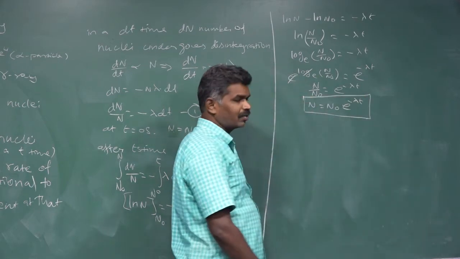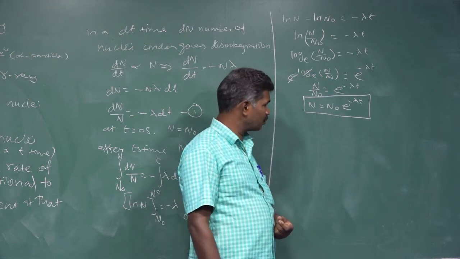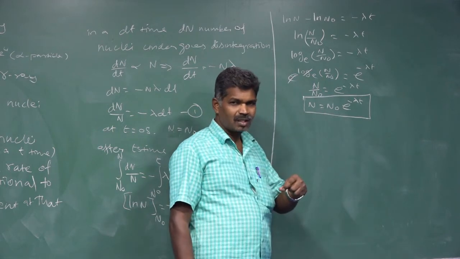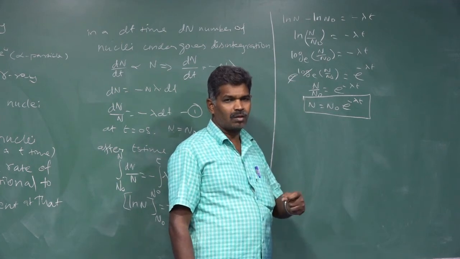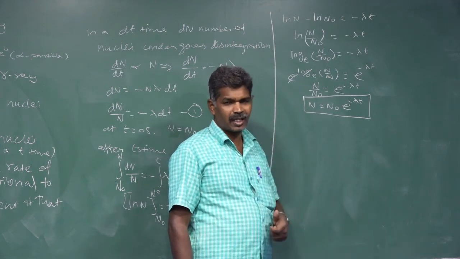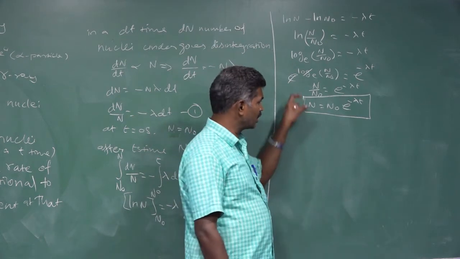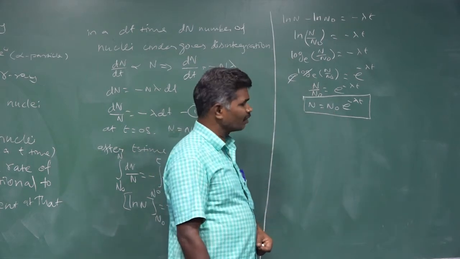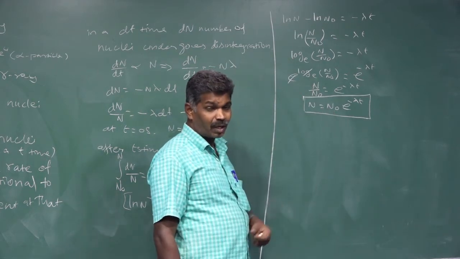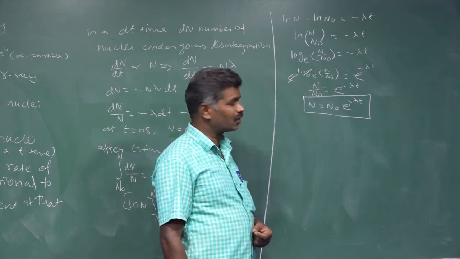So we have the equation N is equal to N naught e to the power minus lambda t. This is the expression for the law of radioactive decay, or radioactive law of disintegration. What it tells us is that with respect to time, the number of atoms at present decreases exponentially.